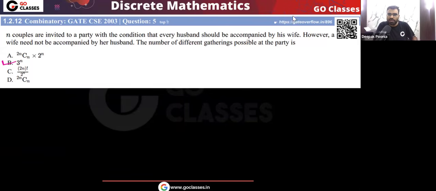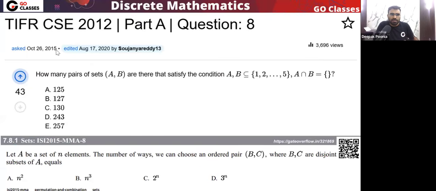Is this question clear to everyone? Let me know. This question has come in TIFR 2012. Also, this question has come in the ISI 2015 exam. So the same question has come two times, once in TIFR, once in ISI.